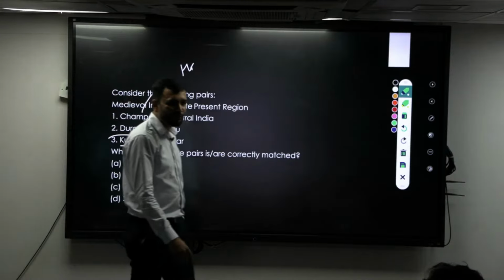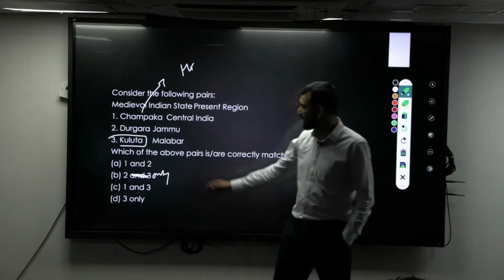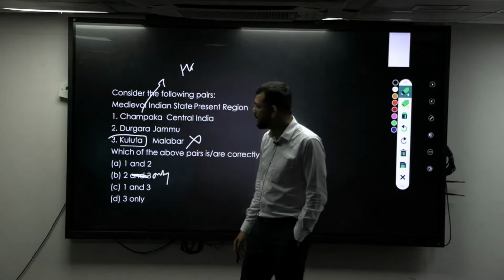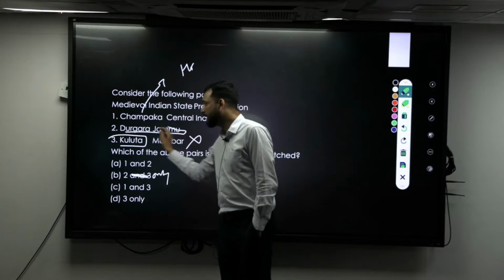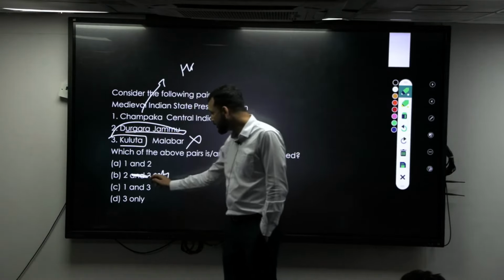Kullu, where is Kullu? Himachal Pradesh. So this is also incorrect. They have given Malabar. Then Durgara is the Jammu region. It is correct. So the answer should be 2 only.